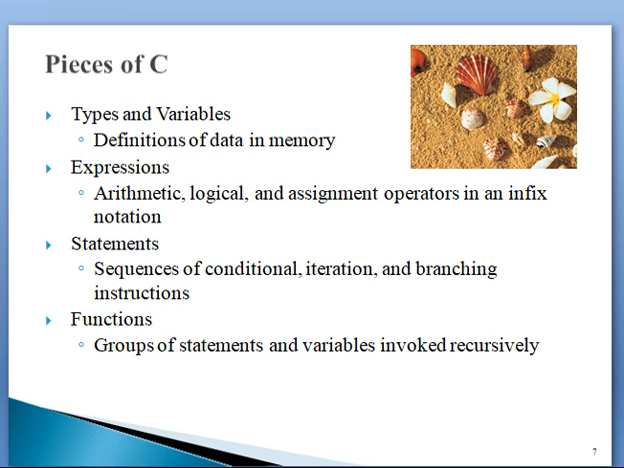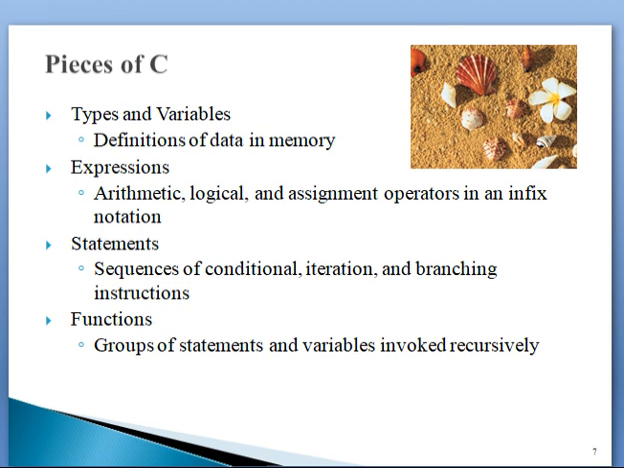Types and variables are definitions of data in memory. What kind of data are we using? This is called the data types and variables. Expressions: arithmetic expressions. We are going to use arithmetic expressions, logical and assignment operators. Statements: sequences of conditional statements, iteration statements, and branching instructions.